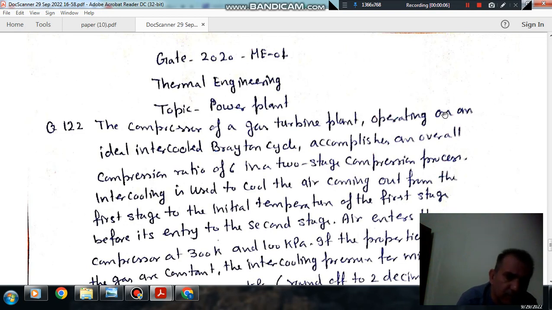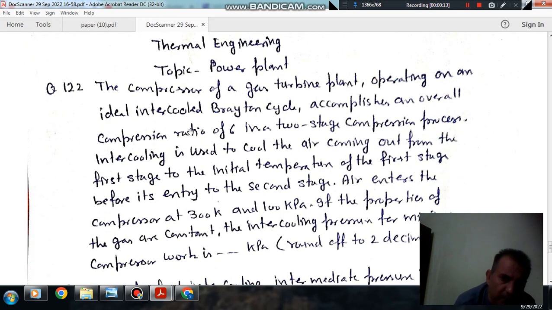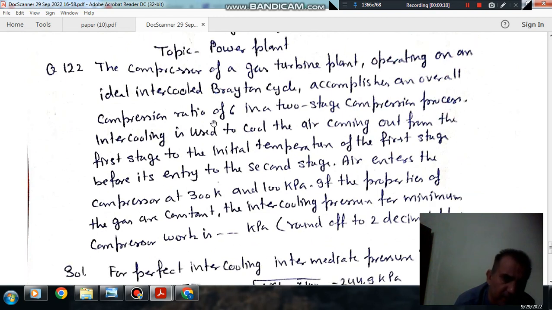Question number 122 from GATE 2020 ME-01: The compressor of a gas turbine plant operating on an ideal intercooled Brayton cycle accomplishes an overall compression ratio of 6 in a two-stage compression process.